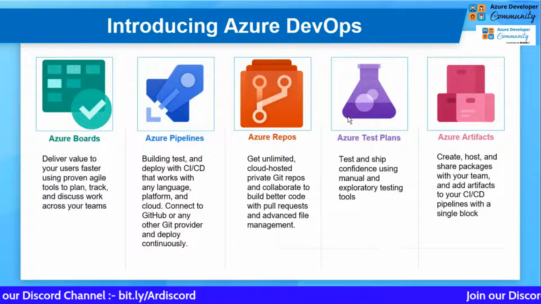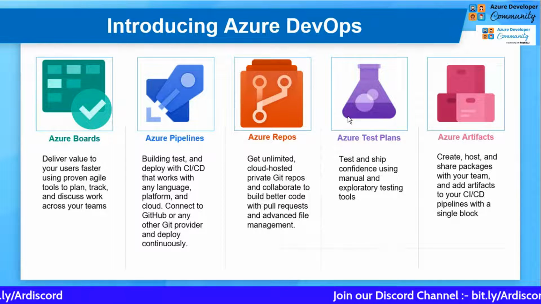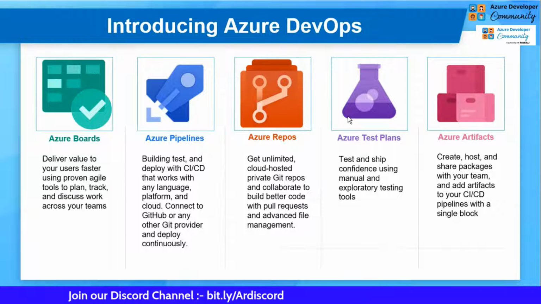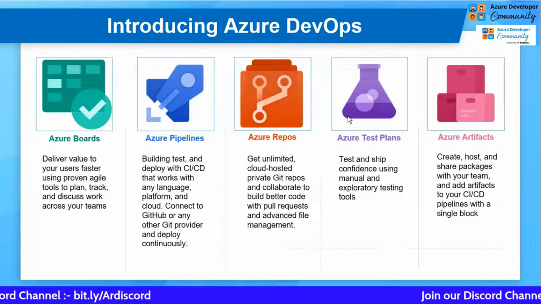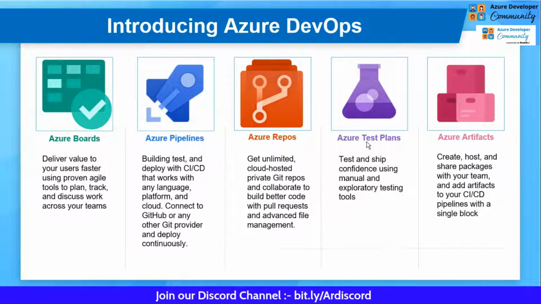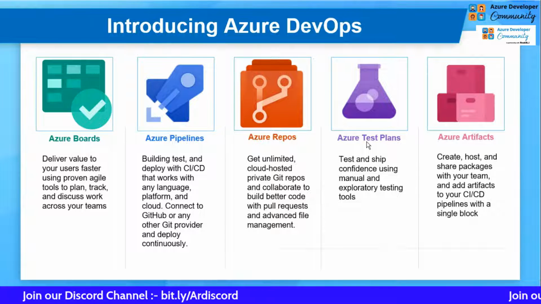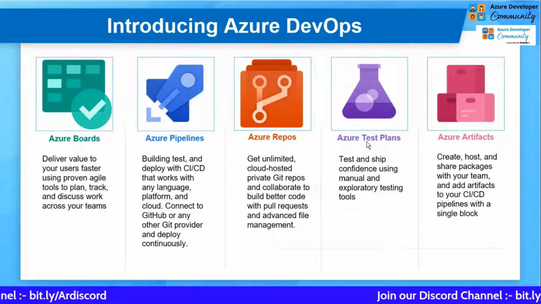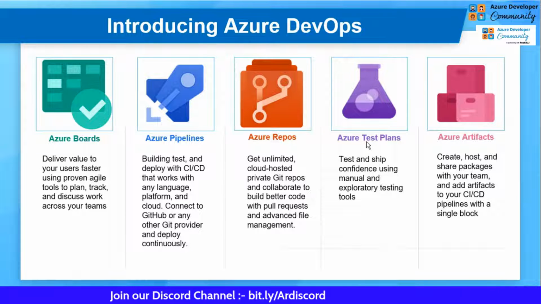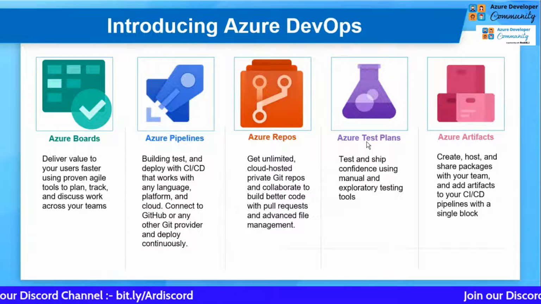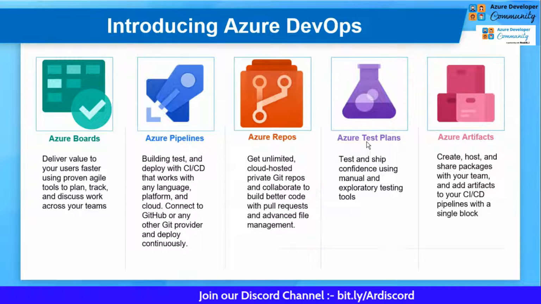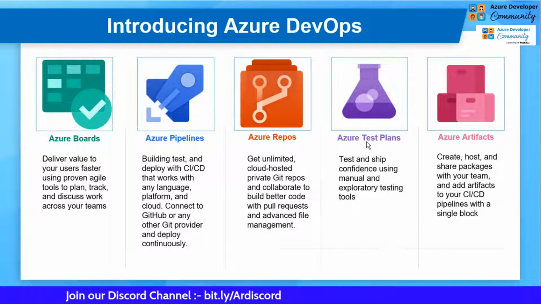The next service that comes into the picture is Azure Test Plans, which is a complete combination of monitoring and the testing tool that Azure DevOps provides. So you can get complete insight into your application just by this service itself. It will provide complete monitoring services. You don't have to go anywhere else. You can monitor whether the application is deployed or not, whether the changes that we have made got into the deployment or not, how much percent of deployments succeeded and how much percent failed. And if some deployment failed, what is the reason behind that? You can get complete insight from Azure Test Plans only.